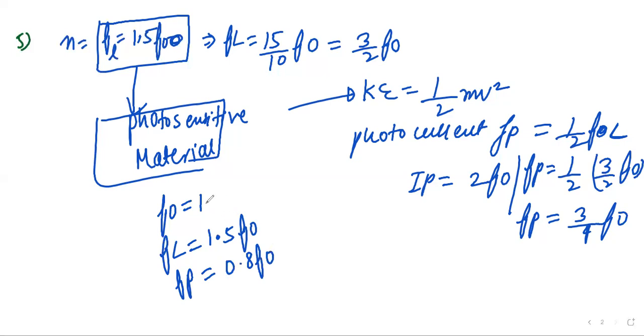You can observe which one is greater. F naught is greater than Fp, and FL is the greatest. Did you understand the sequence result?